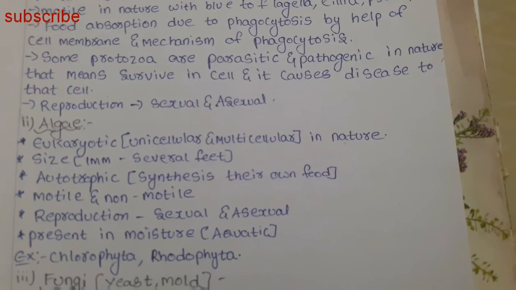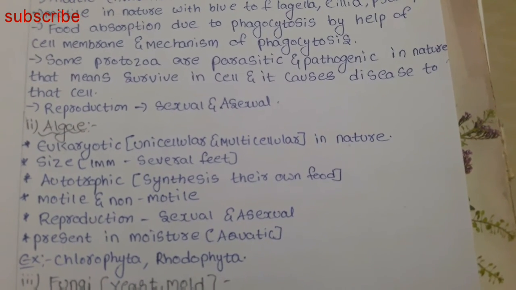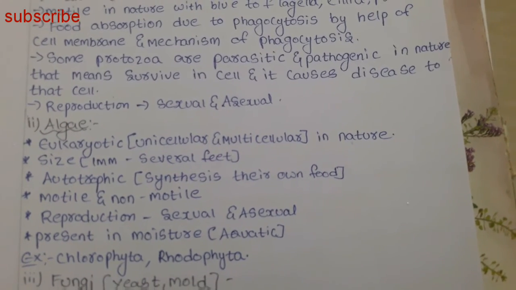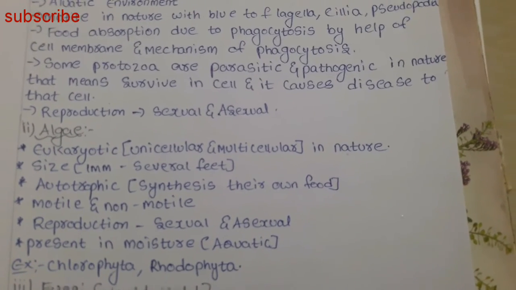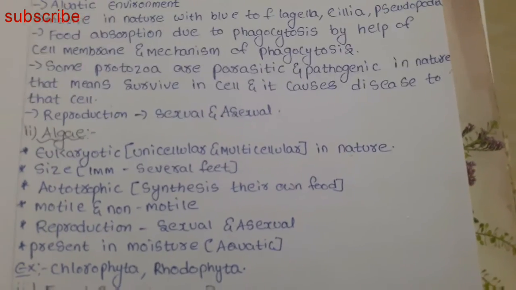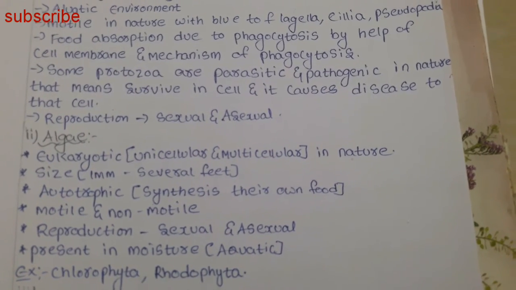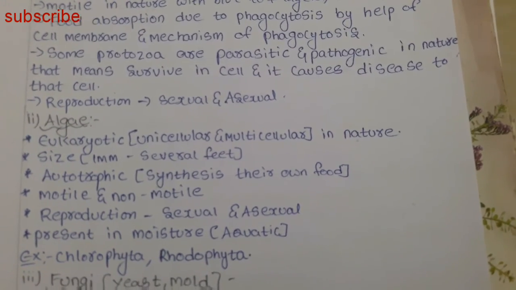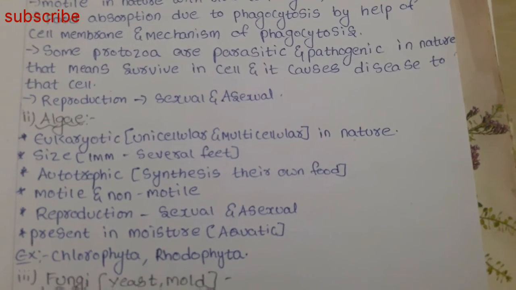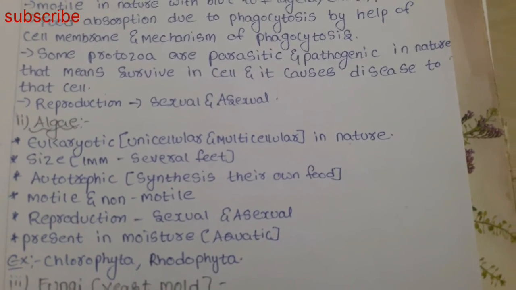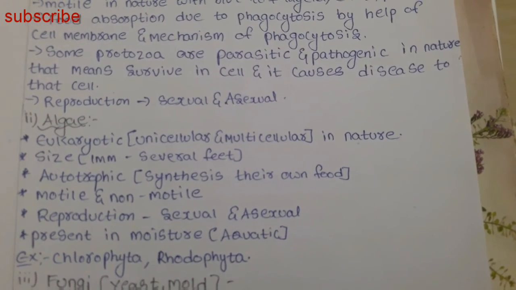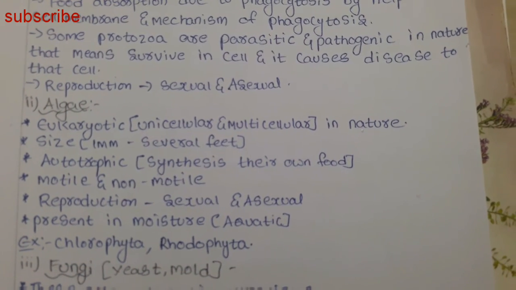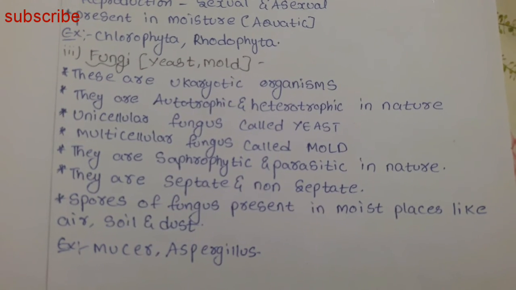Next, algae. Algae is a eukaryotic cell. It is unicellular or multicellular in nature. Size is 1 millimeter to several feet. You can see in the image algae present at several feet on the surface of the water, and it is autotrophic, meaning it synthesizes its own food, and it is motile and non-motile in nature. Reproduction is by sexual and asexual modes, and it is present only in moist places like aquatic environments. Examples are chlorophyta and rhodophyta.